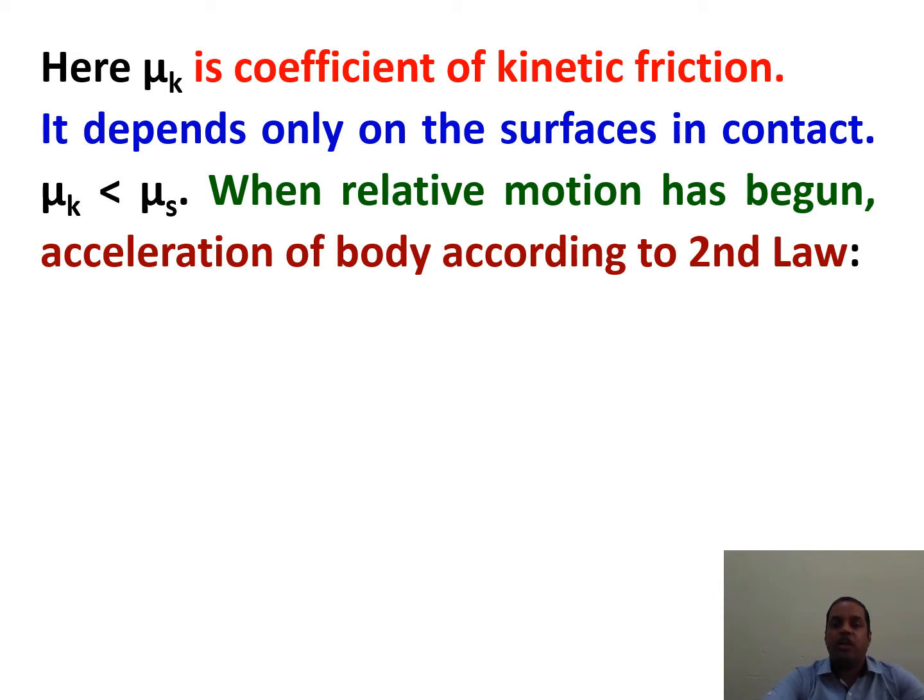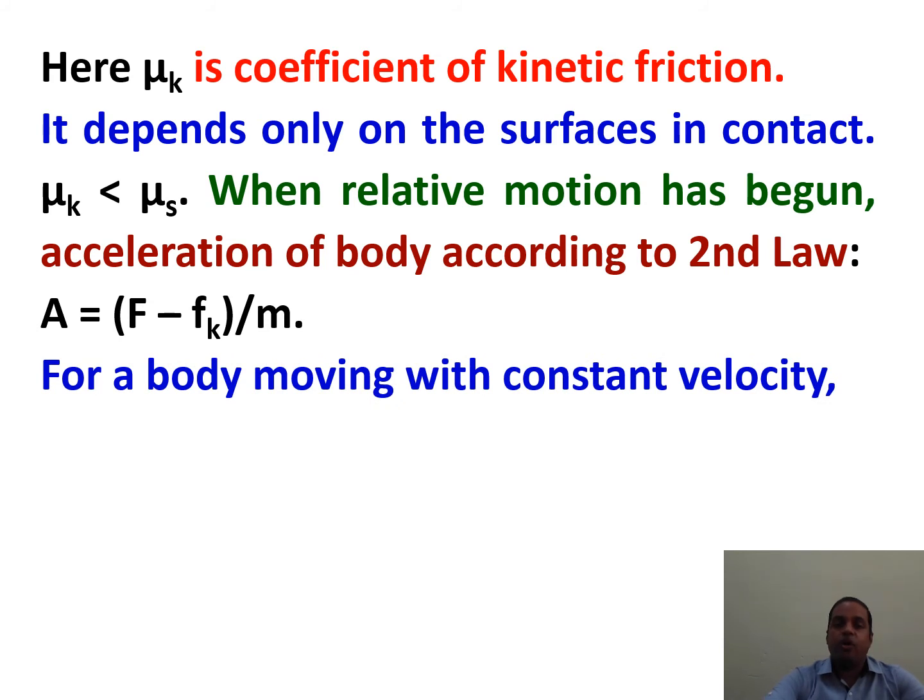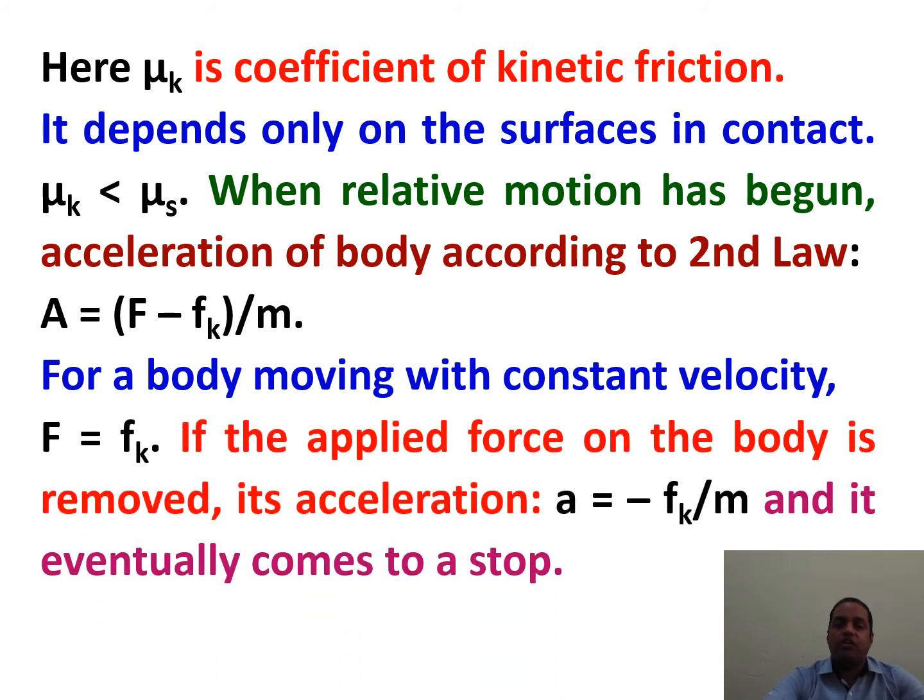When relative motion has begun, acceleration of the body according to second law, a is equal to F minus Fk upon m, meaning net force divided by mass. Capital F is the applied force and Fk is the kinetic friction which opposes the motion and is opposite to the applied force. So net force will be F minus Fk, divided by mass, that is equal to acceleration. For a body moving with constant velocity, F is equal to Fk, meaning applied force is equal to kinetic friction.